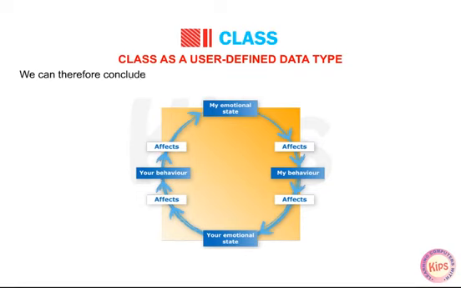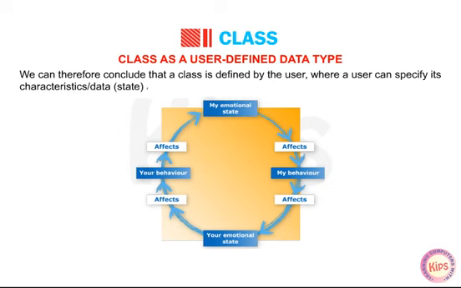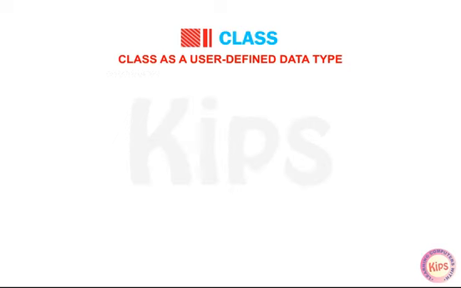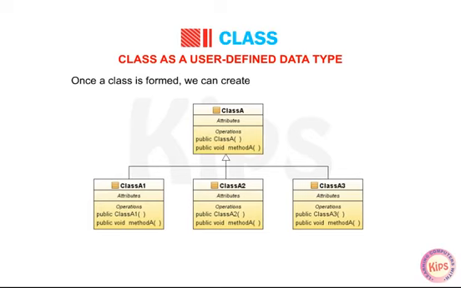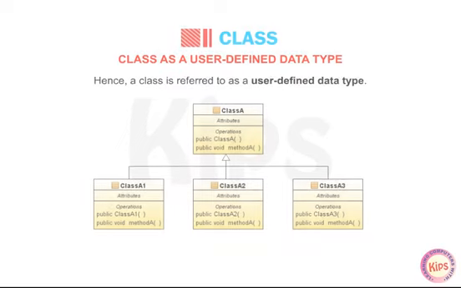We can therefore conclude that a class is defined by the user, where a user can specify its characteristics or data state and behavior. Once a class is formed, we can create variables of the type of class. These variables are nothing but objects. Hence, a class is referred to as user-defined data type.